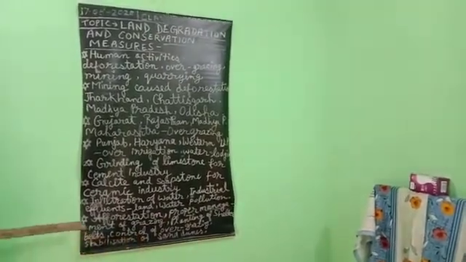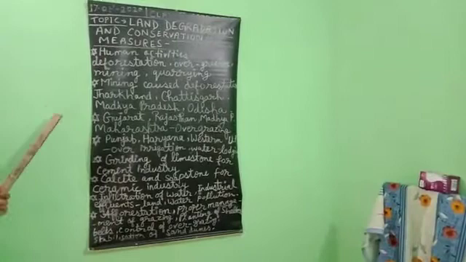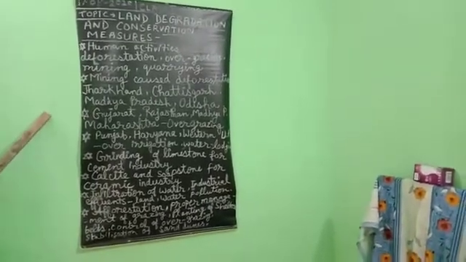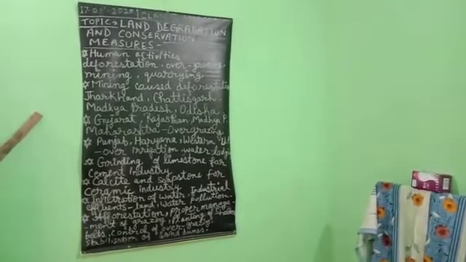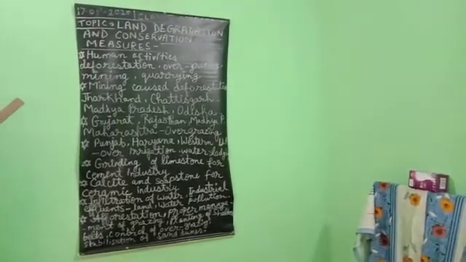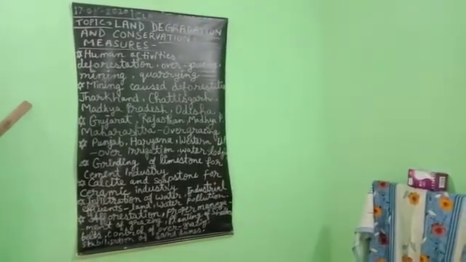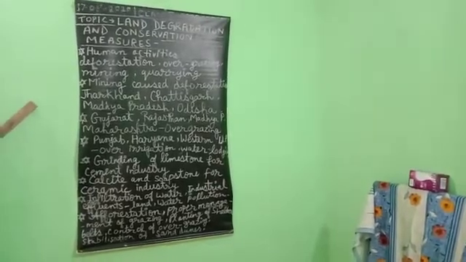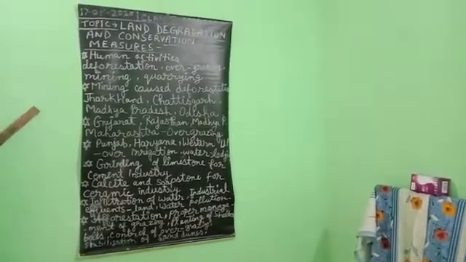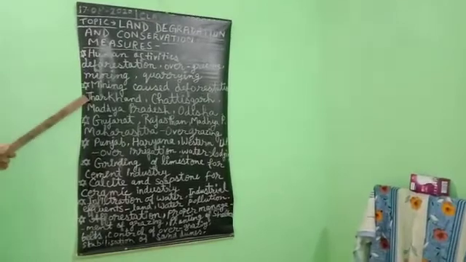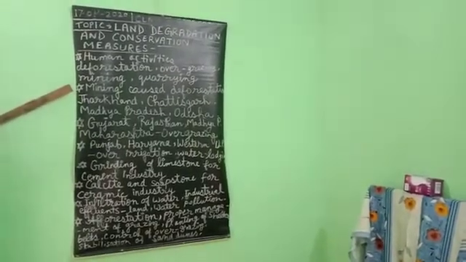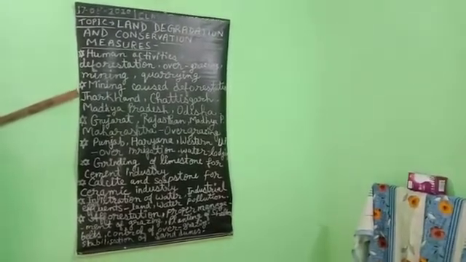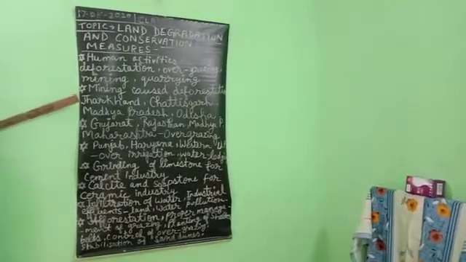Next one, proper management of wastelands. Control of mining activities: we should control and take proper measures in the process of mining. Proper discharge and disposal of industrial effluents and waste after treatment. If we discharge industrial effluents, whether in solid or liquid form, we should do proper treatment.